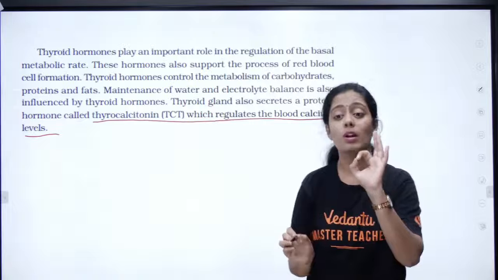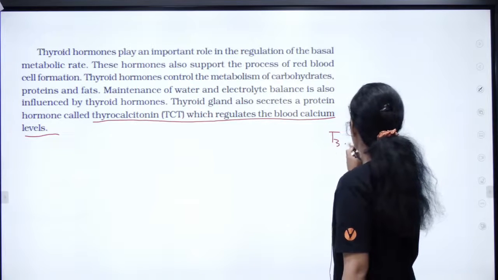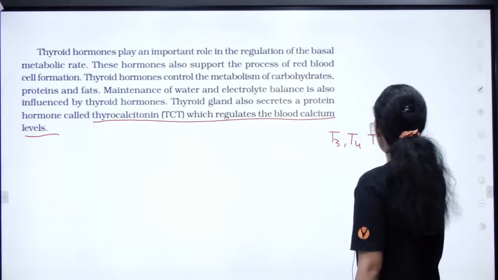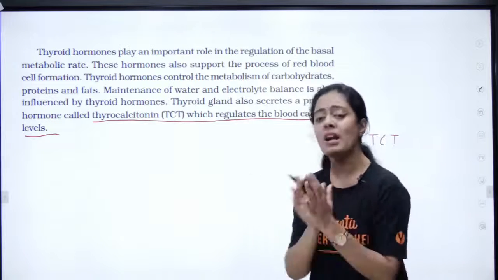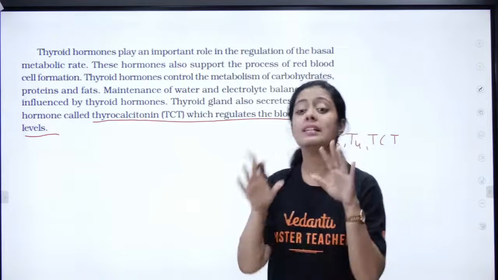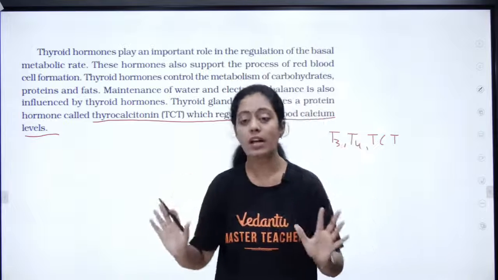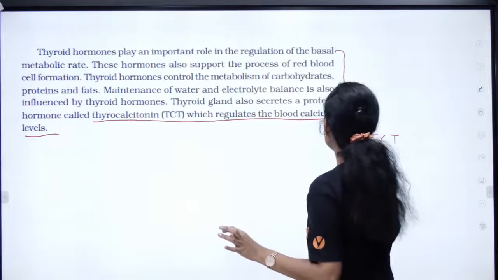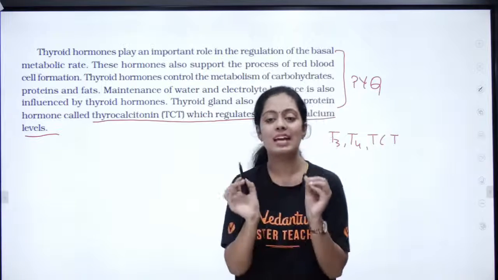Very important. So your thyroid gland has 3 hormones: T3, T4, TCT. All start with T, so you can very easily remember. What does thyrocalcitonin do? It regulates my calcium levels in my blood. Okay, this is quite important. They have asked in PYQ the function of thyroid gland.